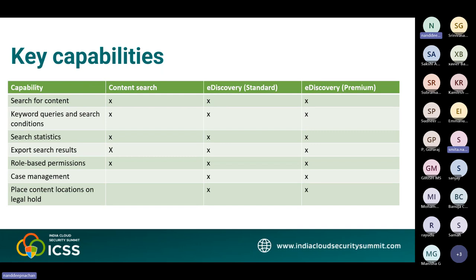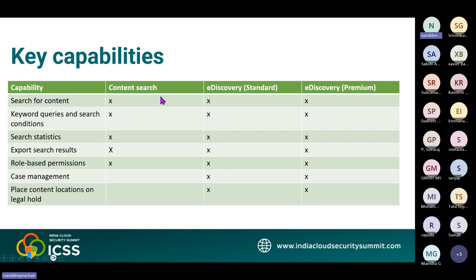And then there are the legal holds: you place a legal hold on the content locations in a case that are relevant to your investigation. This lets you secure electronically stored information from deletion during your investigation.